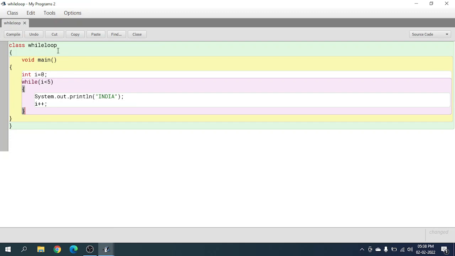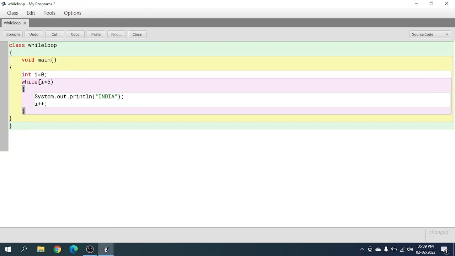Obviously we have the class, we have the void main. I know these are not spaced correctly, but it doesn't matter, it doesn't affect our program, right? So now you will see that I have already put int i equals 0. Okay, we have already put int i equals 0. That means, yeah, the same explanation, just in a top down movement. Okay, int i equals 0.